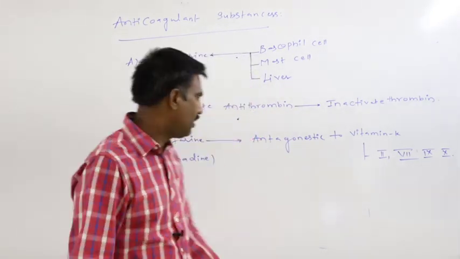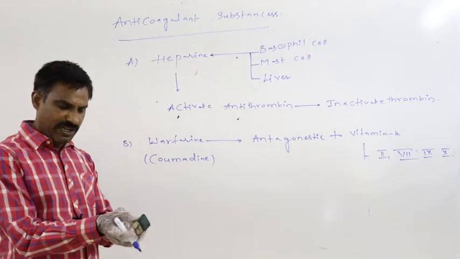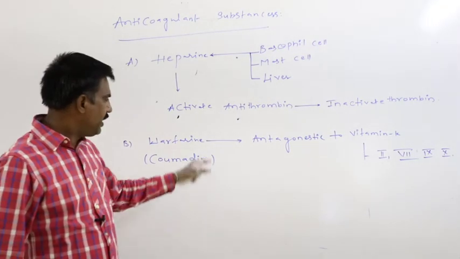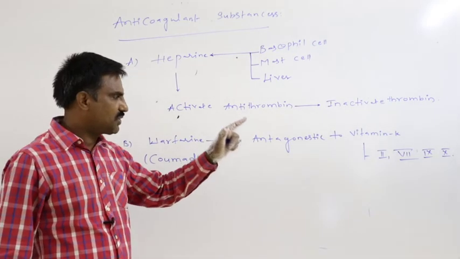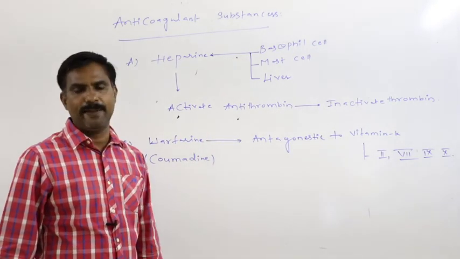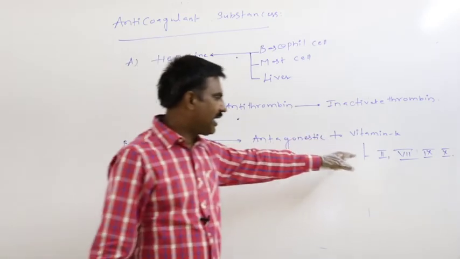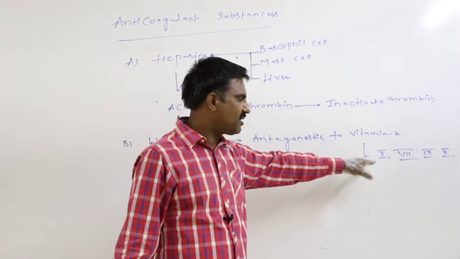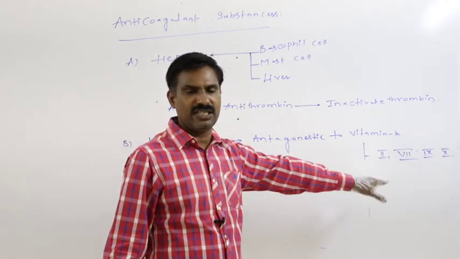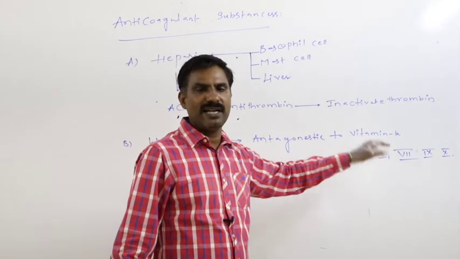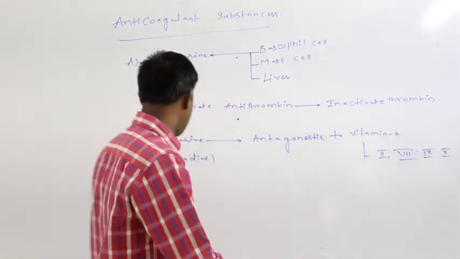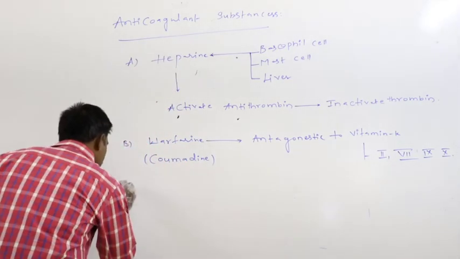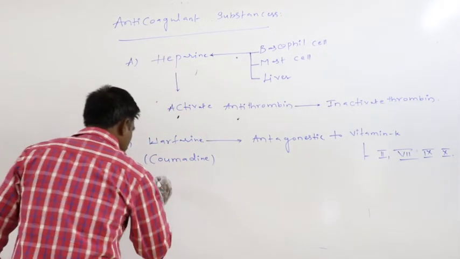By that way, blood clotting is finally prevented. So warfarin is antagonistic to vitamin K, and in the absence of these factors, blood clotting is not possible. That is the second one.